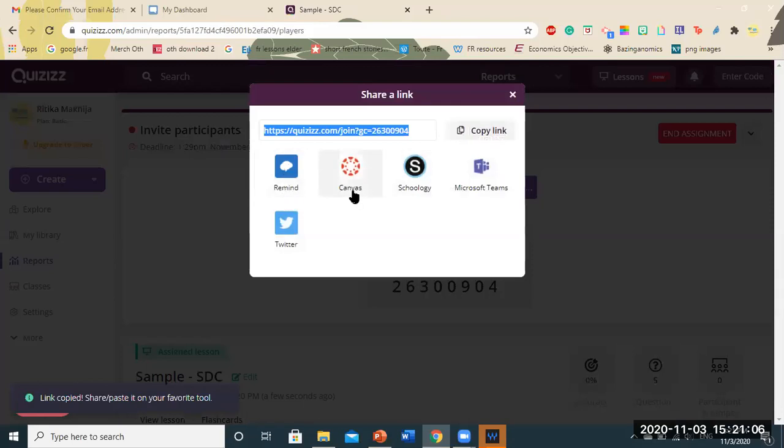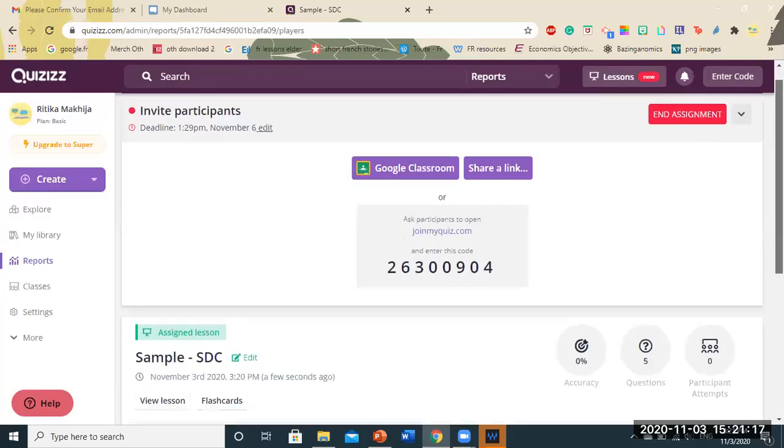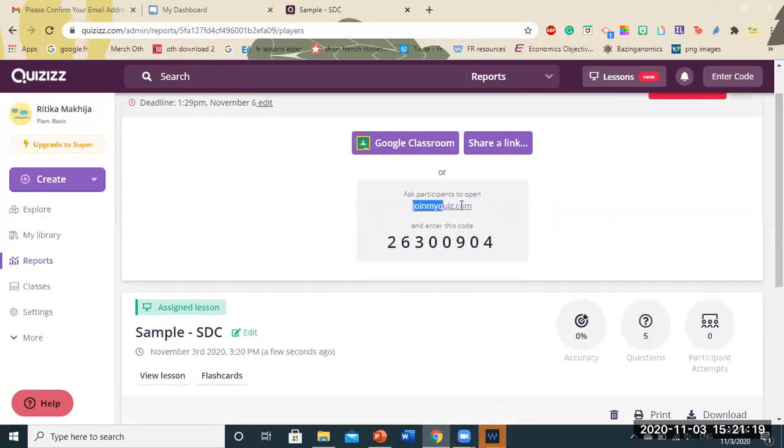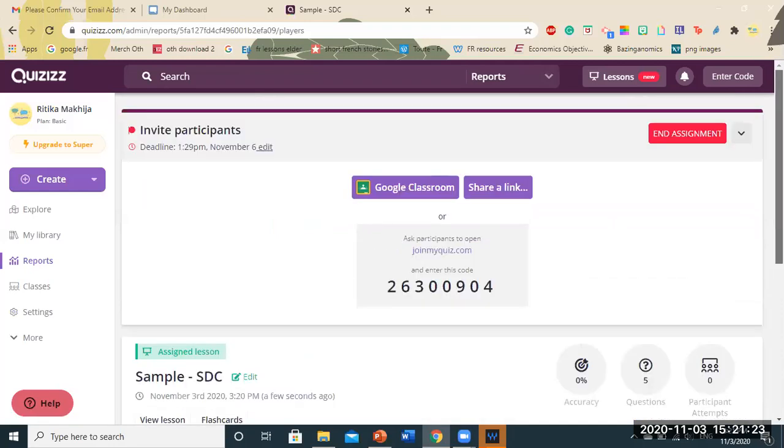And it also gives you the platform of uploading that link on Microsoft Teams, Schoology, Canvas, Remind, and Twitter as well. Or they can use joinmyquiz.com and enter this particular code. All options are possible. So this was how to assign your quiz to your learners.